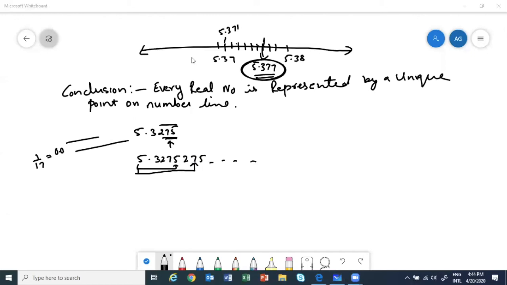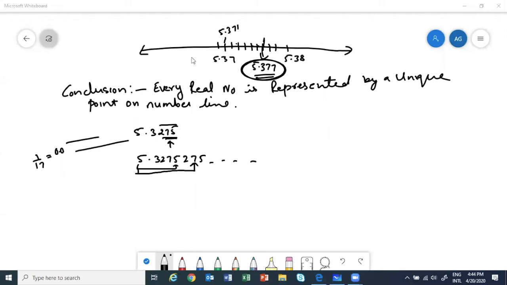See, this exercise is basically to just let you know how a bar number can be represented on number line. Okay, it's not about right now, you are gaining the knowledge that will be required later. Because you may think, ma'am, how will we plot this number on number line?